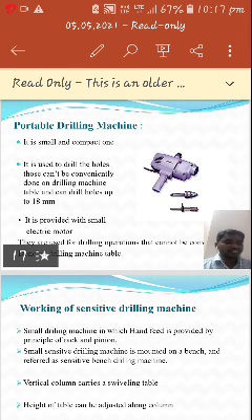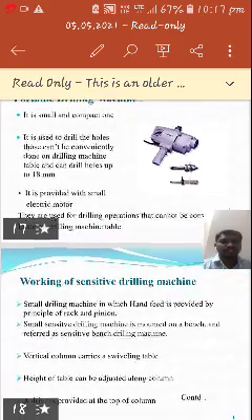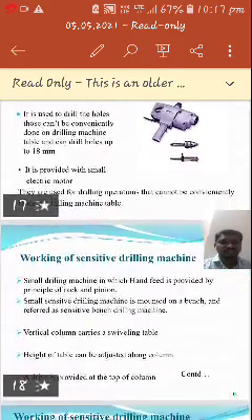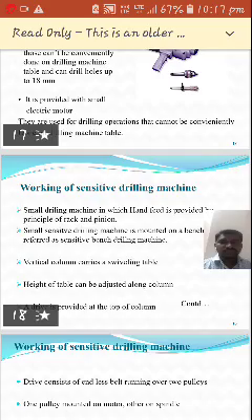So it is used to drill holes that cannot be conveniently done on drilling machines. Whatever cannot be performed on the regular drilling machine can be performed by using this portable drilling machine. The maximum size of hole that can be produced by this drilling machine is 18 mm. It is provided with a small electric motor.